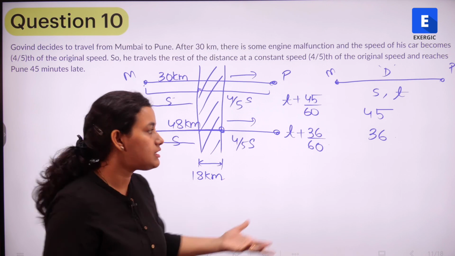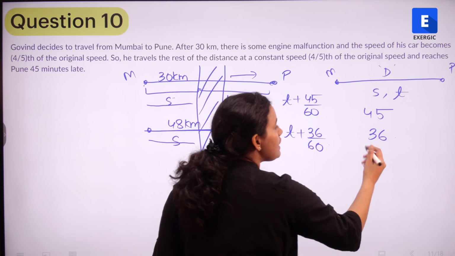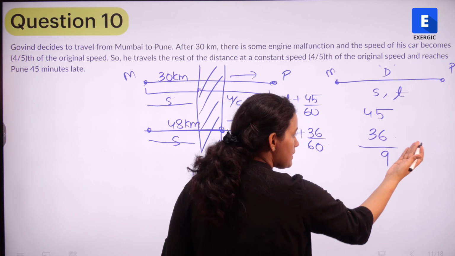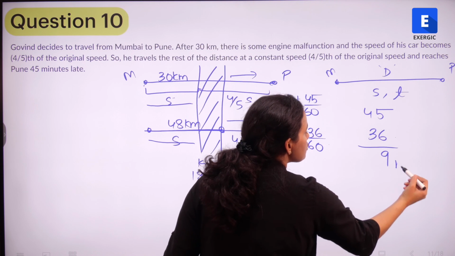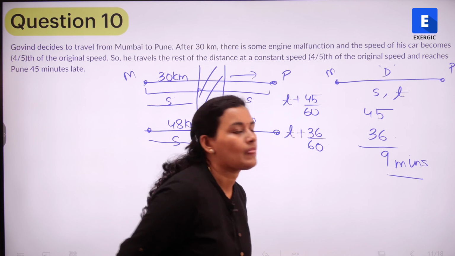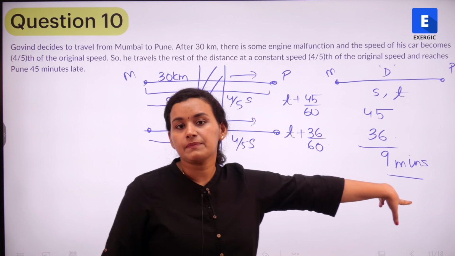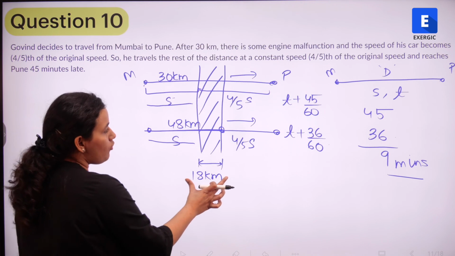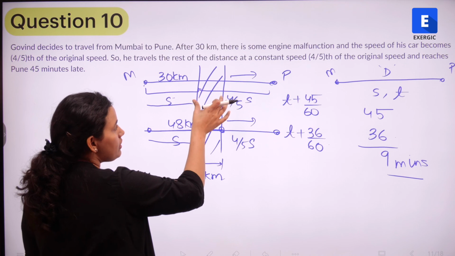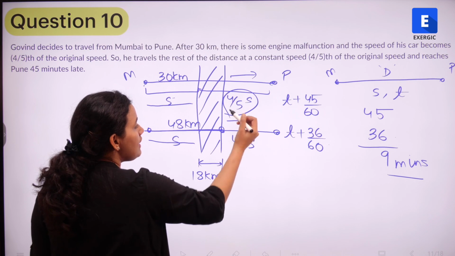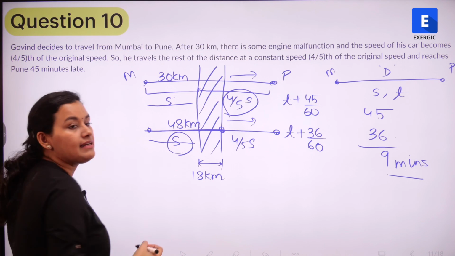What is the difference in the time? In one case, he is taking 45 minutes and in the other case, he is taking 36 minutes. That means there is a difference of 9 minutes. So this difference of 9 minutes is being caused by this 18 kilometers. In the first case, he is traveling with speed 4/5 S. In the next case, he is traveling with speed S.